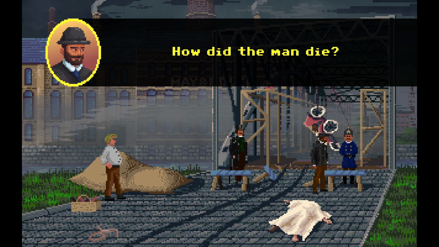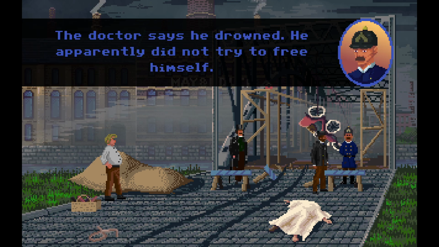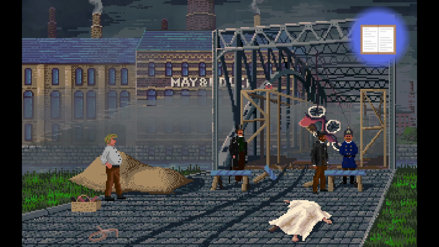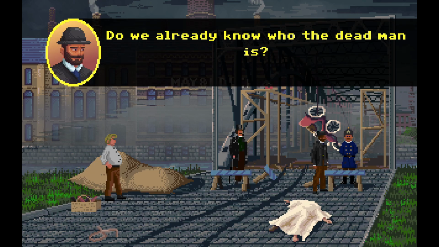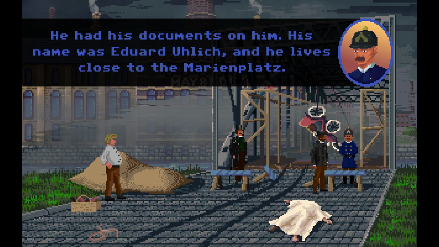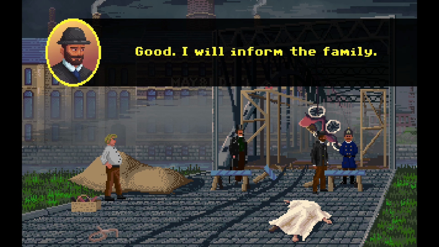Cause of death. How did the man die? Doctor says he drowned. He apparently did not try to free himself. Alright. Identity. Do you already know who the dead man is? We have his documents. He has documents on him. His name's Edward Ulig, and he lives close to the Marion Bluffs. Good. I'll inform the family.